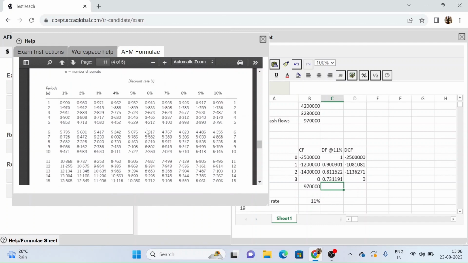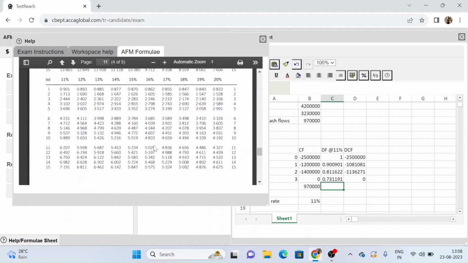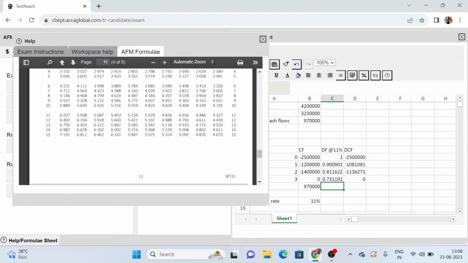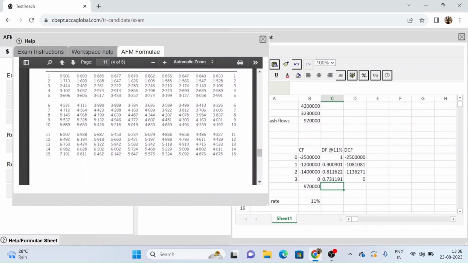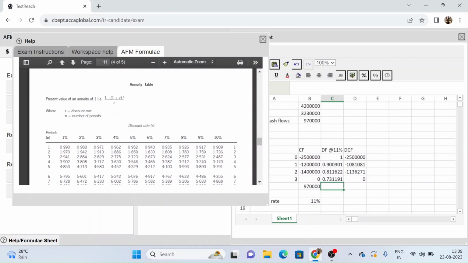Right, so going to my annuity table, I have to look for 11% discount rates, and we do not have the annuity factors given beyond 15 years. So that is why we will have to work out on our own how much the factor will be that we are going to be using. So we do have the formula given to us over here.